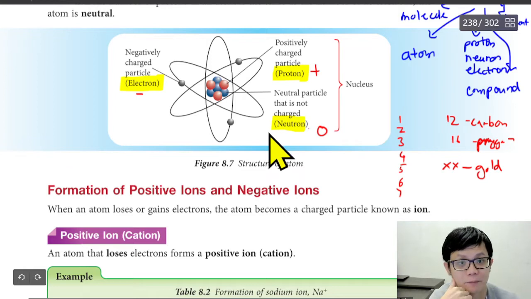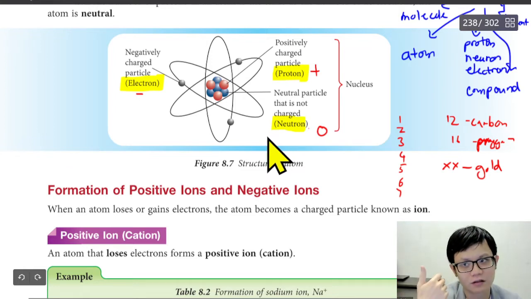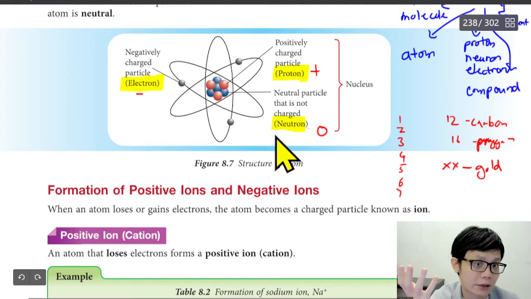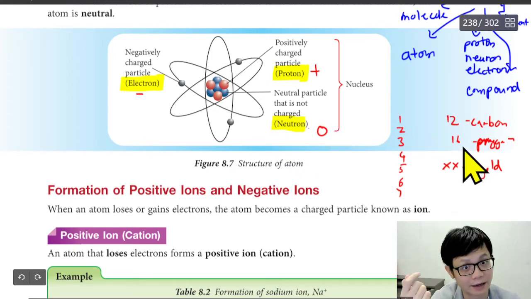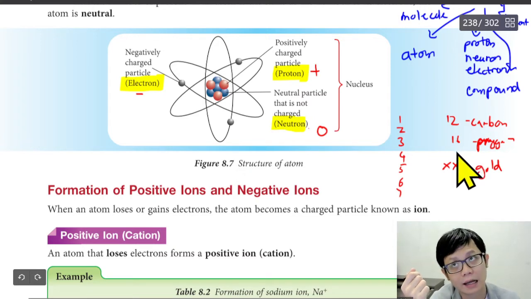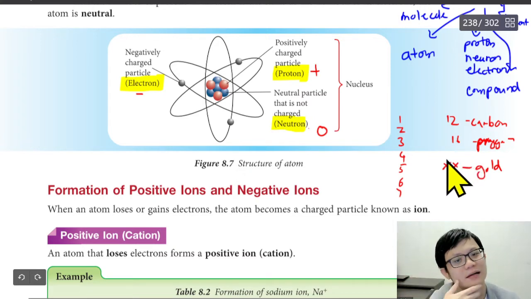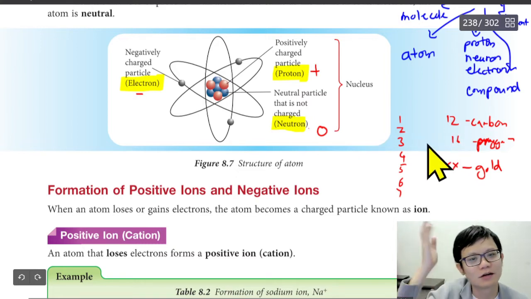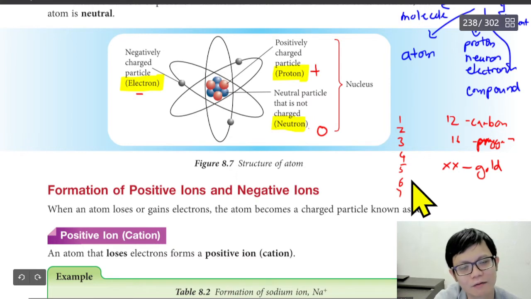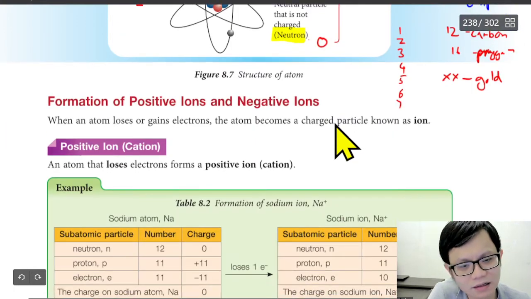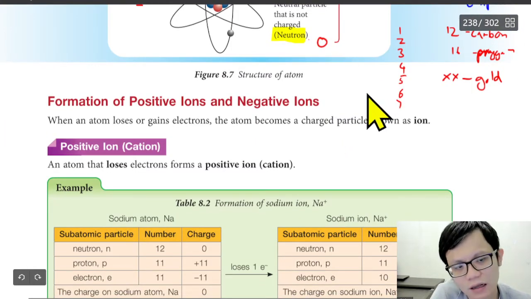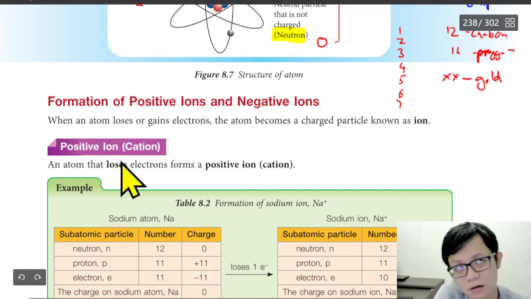That's why it's always in a debate, where people will say, do you want to buy gold or not? And some people say, I don't want to buy gold because one day in the future people can maybe change the proton number and make gold, but I think impossible. But I don't know. Nowadays a lot of people say impossible to go to the moon, go to the stars, but one day people also go. So is it possible to make gold? I'm really not sure. But I think the next 1,000 years also no. I don't think so.